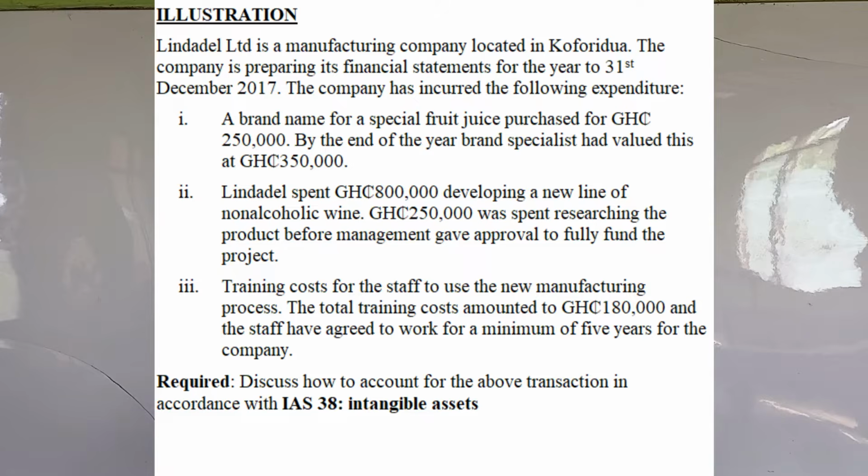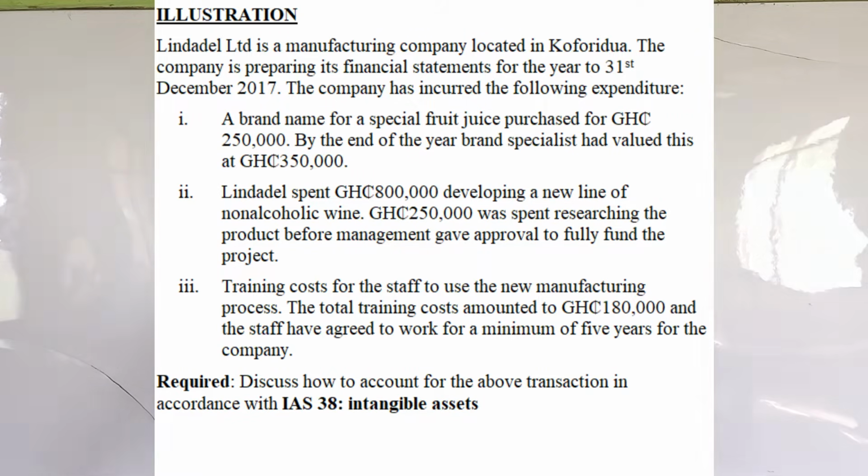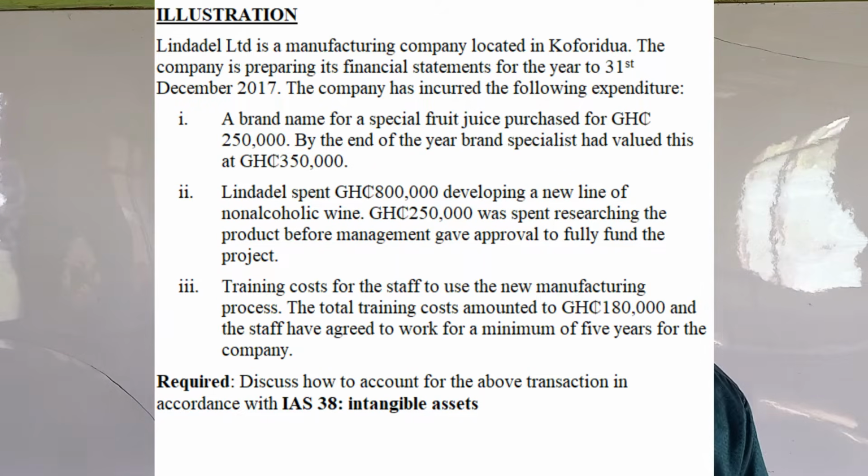Lendadell Limited is a manufacturing company located in Koforidua. The company is preparing its financial statements for the year to 31st December 2017. The company has incurred the following expenditure. So we are looking at 3 expenditures, and then we will look at how to treat each of them. First one, a brand name for a specialist fruit juice, purchased for 250,000. By the year end, the brand specialist had valued this at 350,000 Ghana cedis.